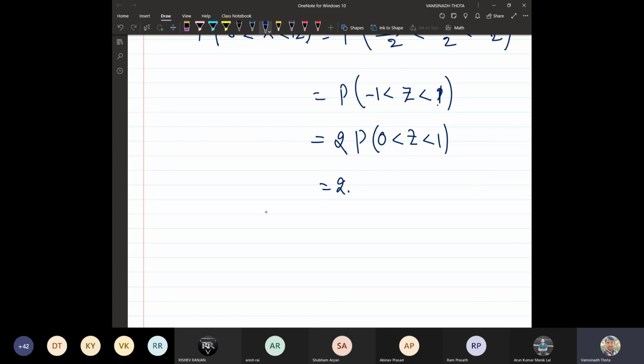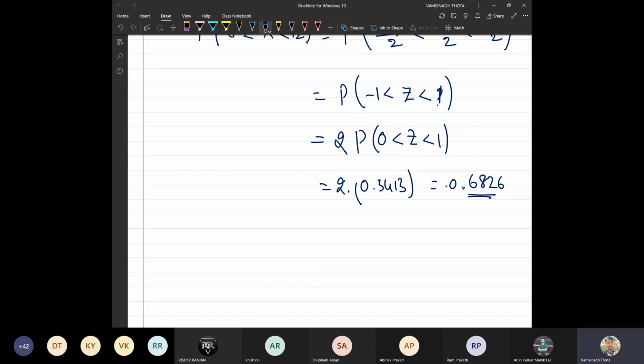So that is 2 times. Can anyone say this value from the table? 0 less than Z less than 1. It is 0.3413. So that is 0.6826. That is the probability.